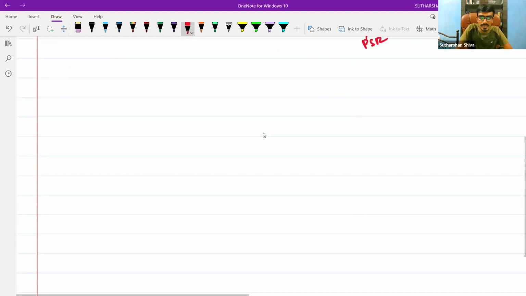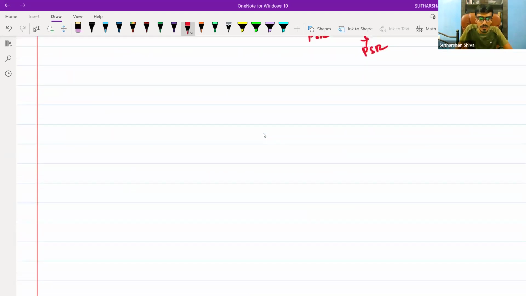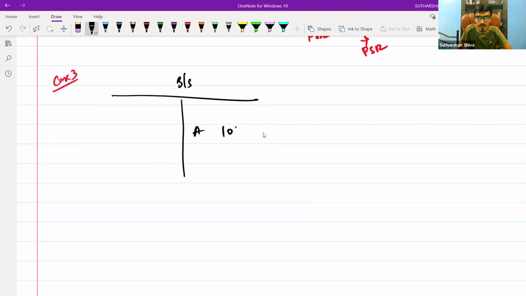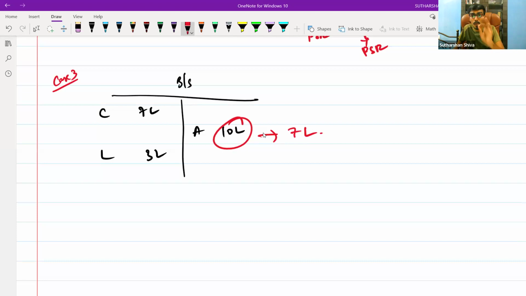Okay. Next, come to case 3. Same balance sheet. Asset value 10 lakh, liability value 3 lakh, capital value 7 lakh. What if this 10 lakh is sold at 8 lakh? I had assets worth 10 lakh, but I have only realized 8 lakh.